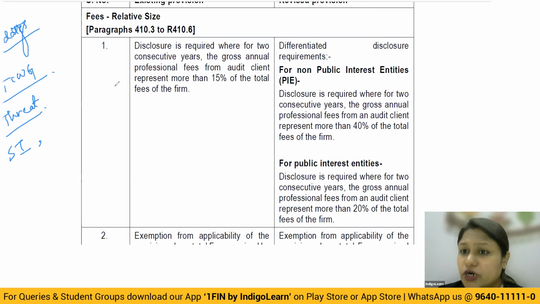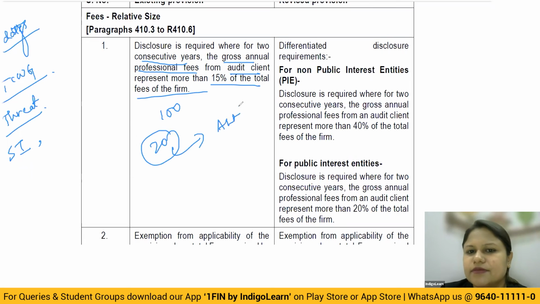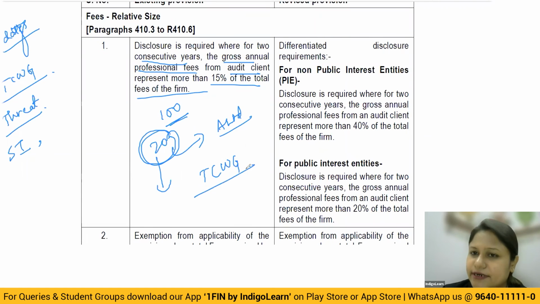First of all, you need to understand what was there earlier. Earlier they said that disclosure is required where for 2 consecutive years the gross annual professional fees from one particular audit client represent more than 15% of the total fees of the firm. So suppose out of 100 rupees, you're receiving 20 from one particular A Limited, that means more than 15% of your total audit fees received during the year is coming from one particular client. In that case, this information you have to inform to whom? TCWG of A Limited. That was told. Now they're telling, forget about TCWG. Now you directly have to inform the ICAI Institute.